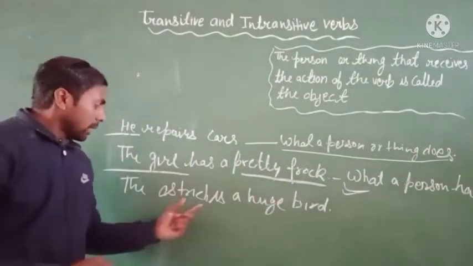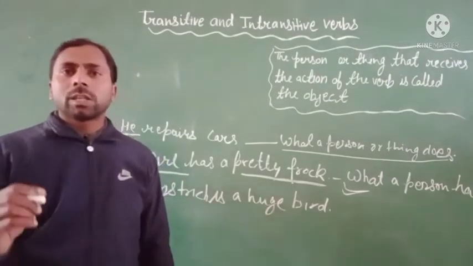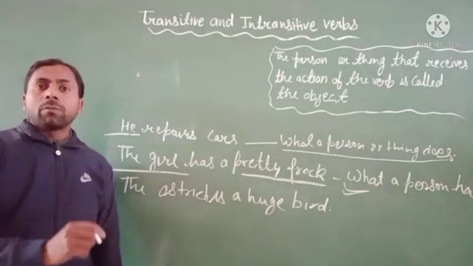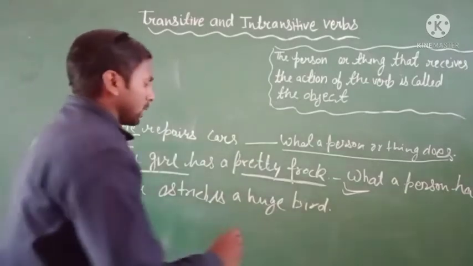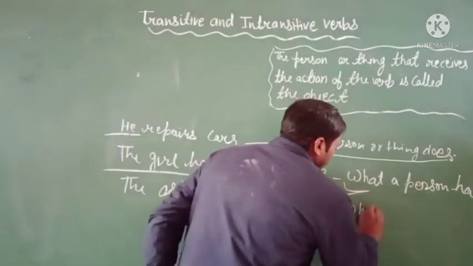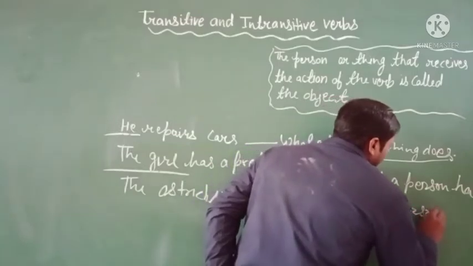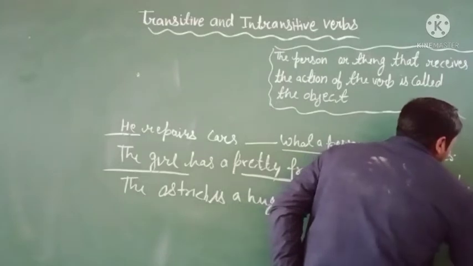Now the third sentence is the ostrich is a huge bird. In this sentence, it tells what a person or thing is.